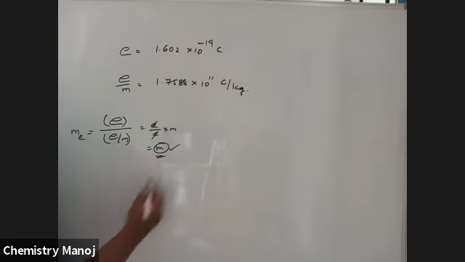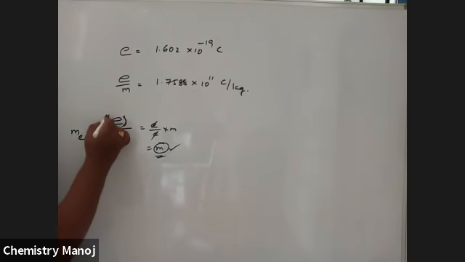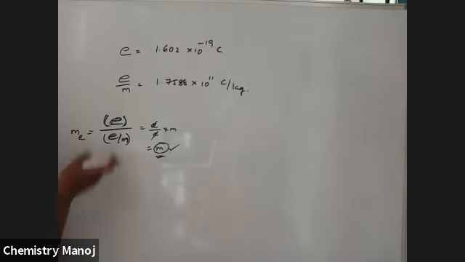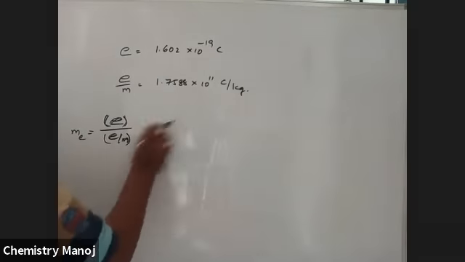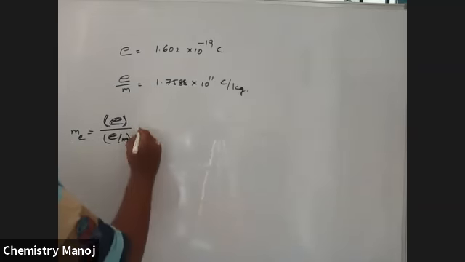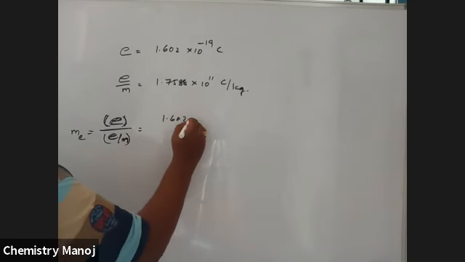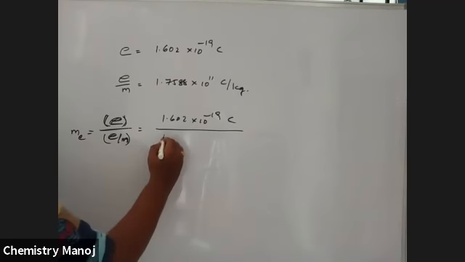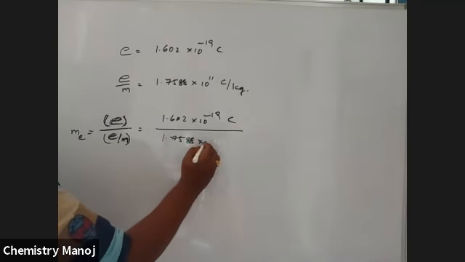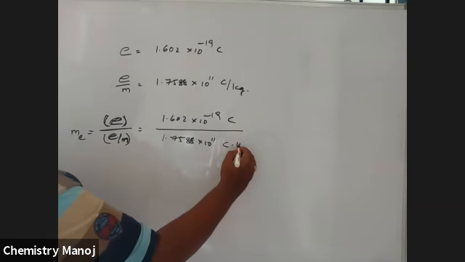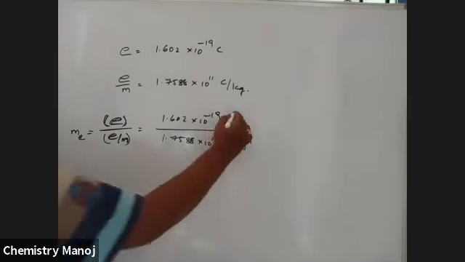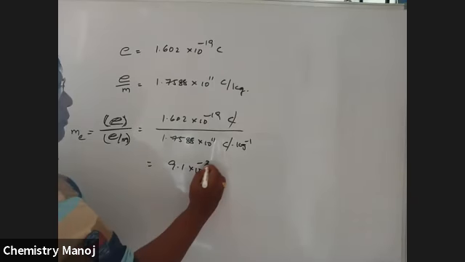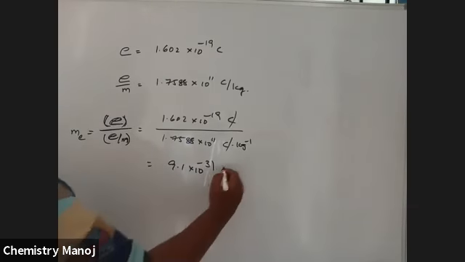By using these two, I am going to calculate the mass of the electron, which is the ratio of charge to specific charge: e divided by e by m, the e gets cancelled, and finally we get m, the mass of the electron. So 1.602 into 10 power minus 19 coulombs divided by the specific charge 1.7588 into 10 power 11 coulomb per kg. Coulombs cancel, and the value is equal to 9.1 into 10 power minus 31 kg.